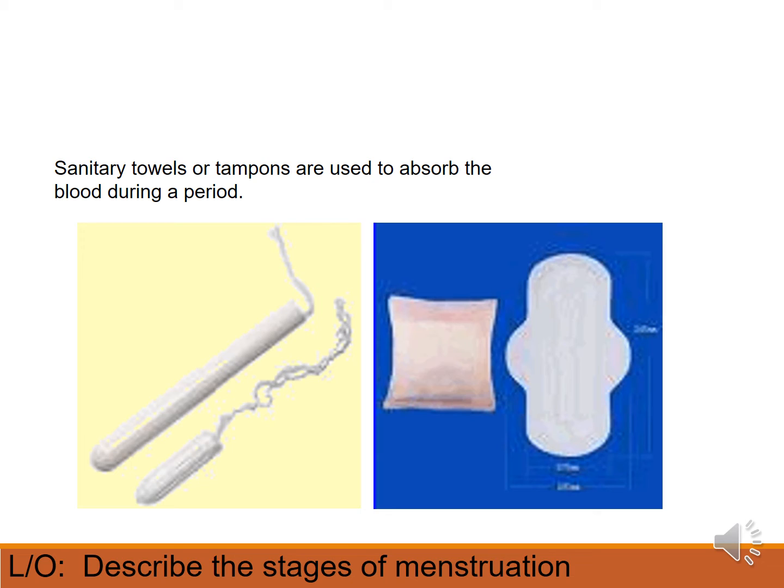Ways in which the menstrual cycle is controlled. So in order to catch the lining of the uterus that is stripped out during the menstrual cycle, women tend to use two different things, either a sanitary towel or a tampon to absorb the blood during a period. There are other ways in which they do it. However, these are the two most common ways in which women control the absorption of blood during the period.